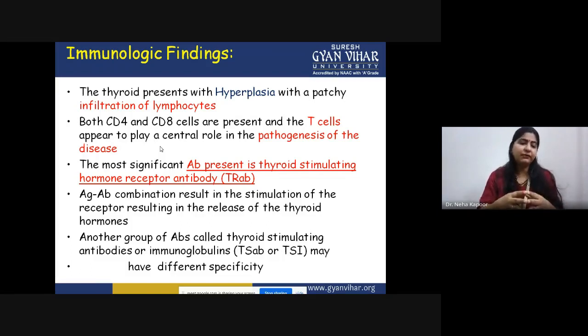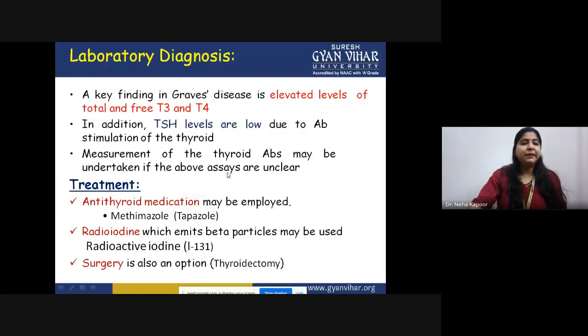And the most significant, the antibody that is circulating in our serum, is known as thyroid stimulating hormone receptor antibody. We call it TRAB. This antigen antibody combination is basically responsible for the stimulation of this receptor and overproduction of this thyroid hormone. So because of that, the major laboratory diagnosis, how we can go for the diagnosis part, how the doctor will come to know, yes, you are suffering from this very disease.